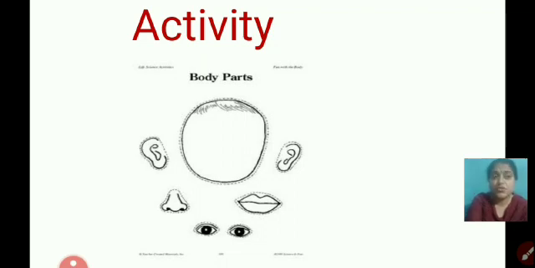What you have to do is take a rough paper or book and draw a big circle. Then you have to place all these parts shown in this slide at proper places, right? Eyes is given, so you have to place or draw these eyes at the proper place. Then ears, nose and lips. Do it properly, then show it to your parents, let them check it and keep the paper properly. You can bring it to school also, then your teachers can check.